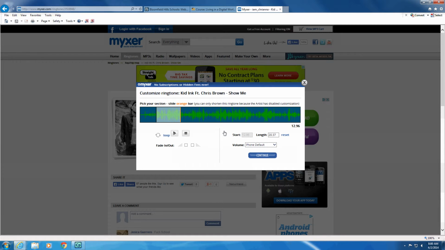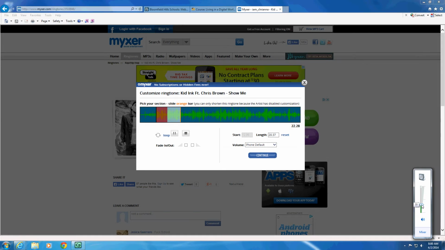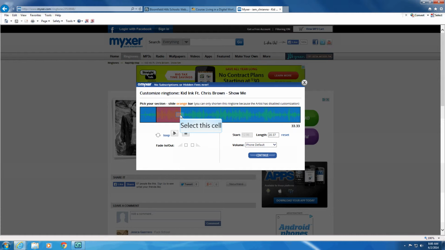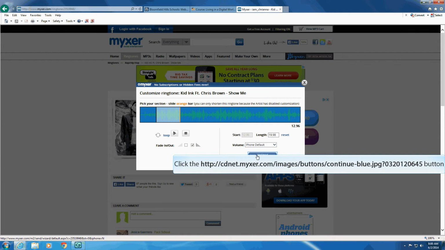Some let you choose a part of the song you wish to make a ringtone. You can click the fade out button so the ringtone won't sound choppy when it is over.